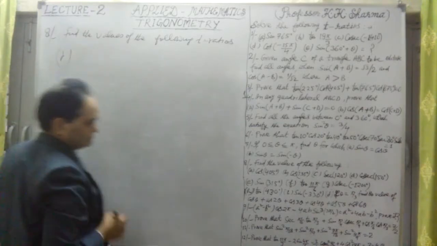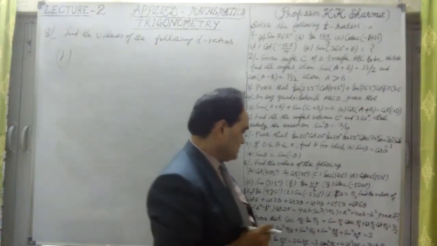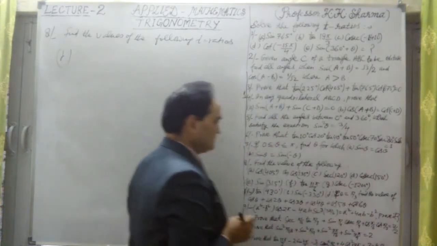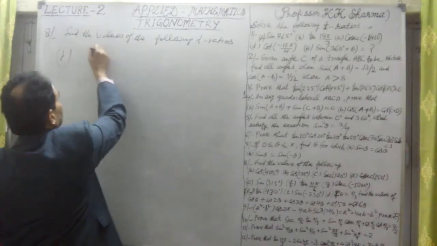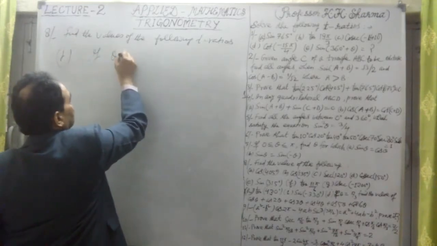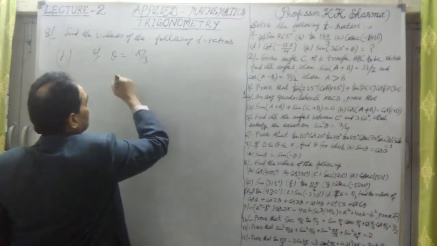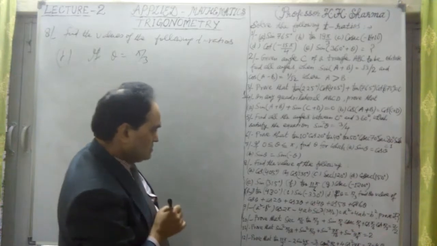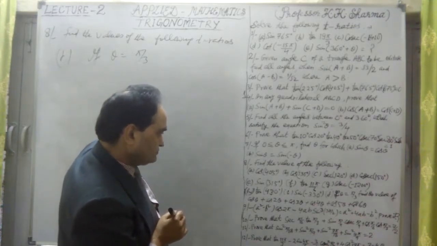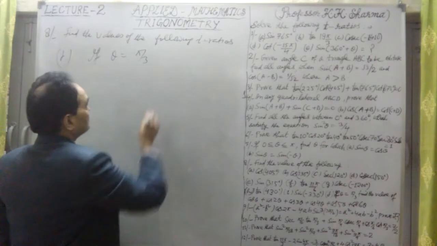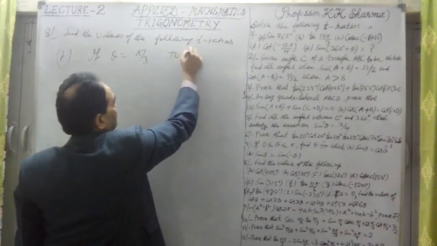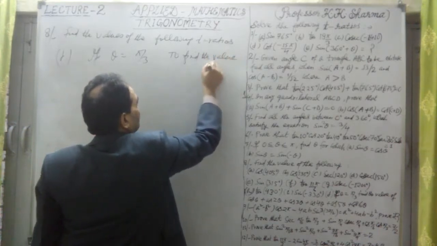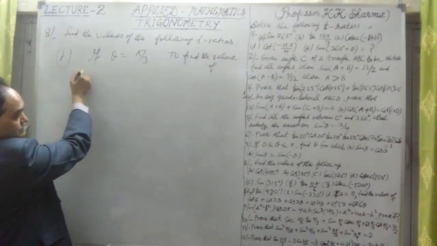Now J part says that, okay, if theta is pi by 3, it is given to us, then find the value of the following. First is cos theta.